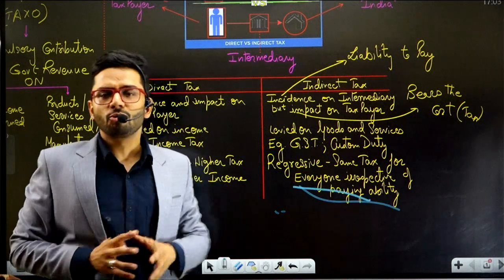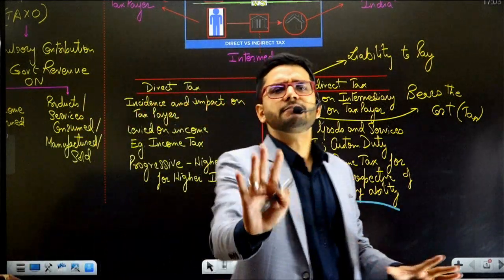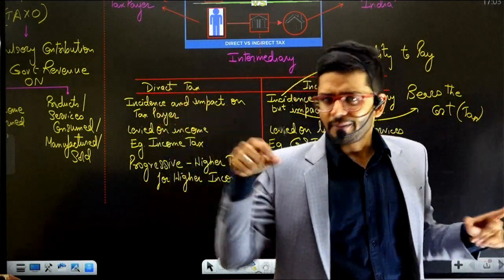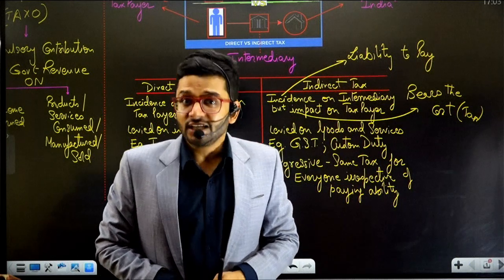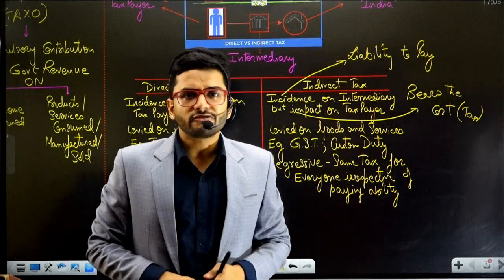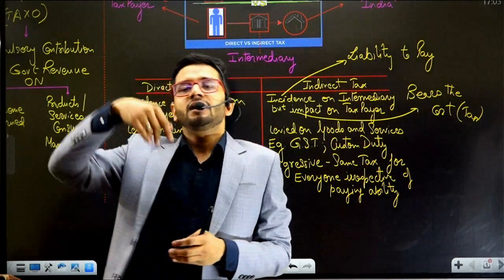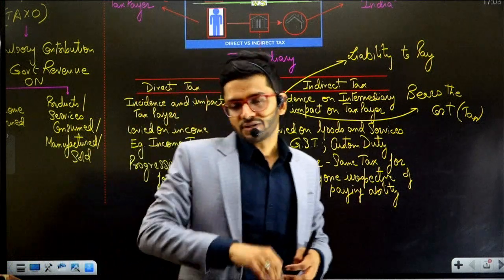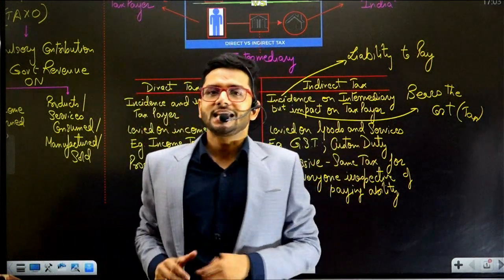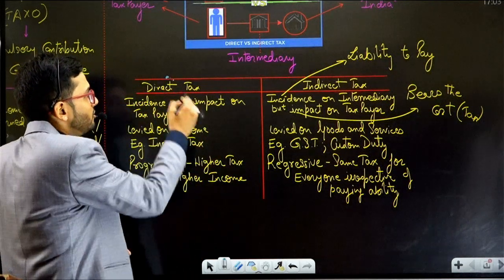Even if your paying ability is low, you have to pay the same taxes. If you are buying Colgate, garments, shoes, raw material for your factory, or any kind of services for your factory, your GST will be the same whether you are a superbly earning person or a loss making person. Your GST will absolutely be the same. Direct tax, however, will be zero if you are loss making.